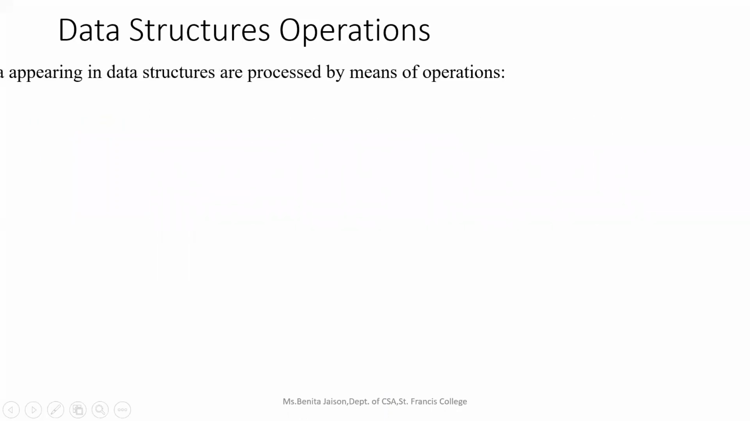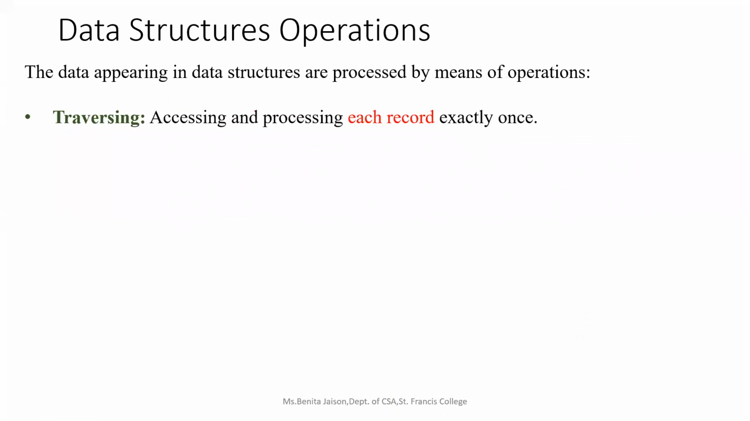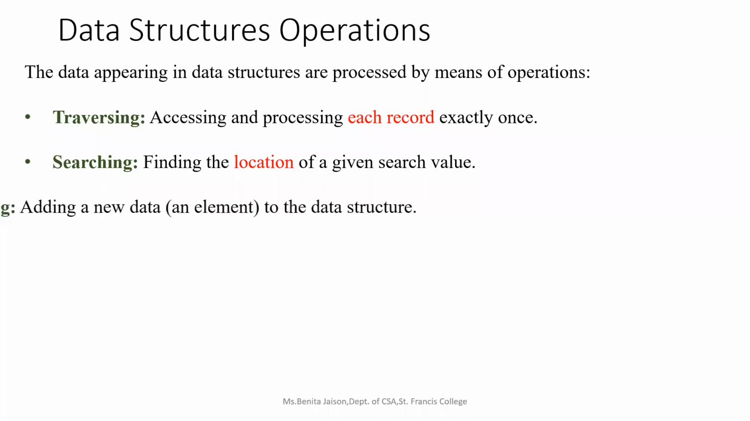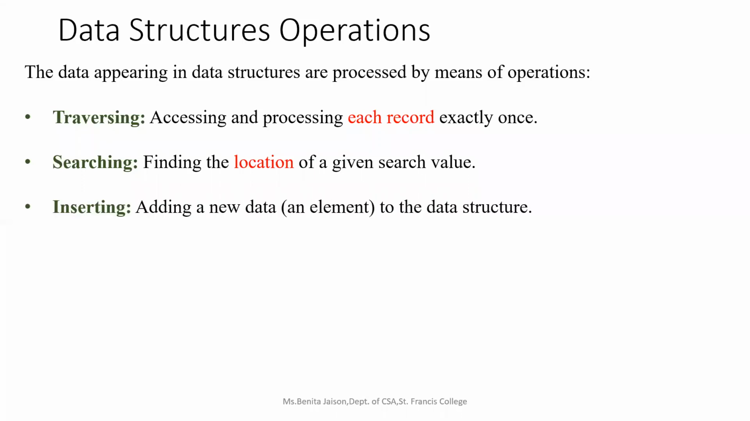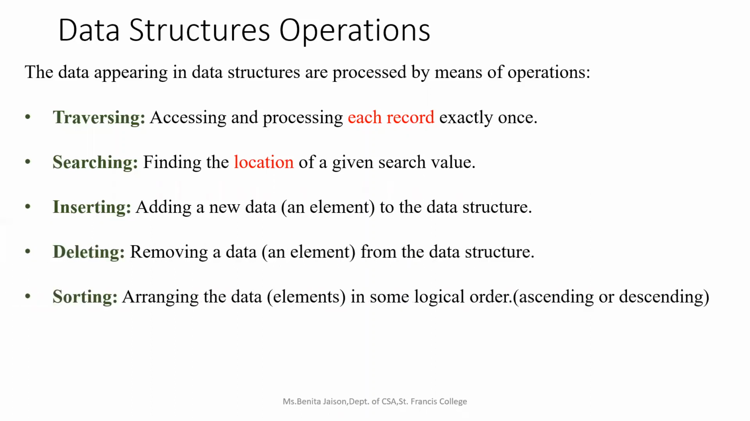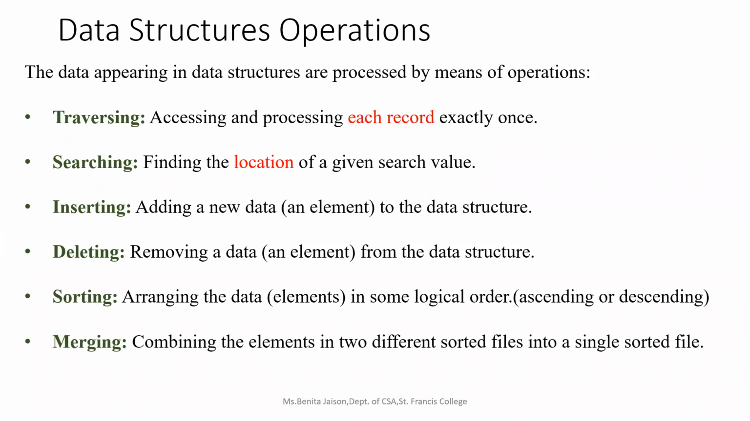So these are the different data structure operations. You can just list them out. Traversing is accessing and processing each record exactly once. Searching means finding the location or the position of a given search value. Insertion means adding a new data to a data structure. Deleting means removing a data. Sorting means arranging the elements in ascending or descending order. Merging means combining the elements from two data structures. So these are the data structure operations.